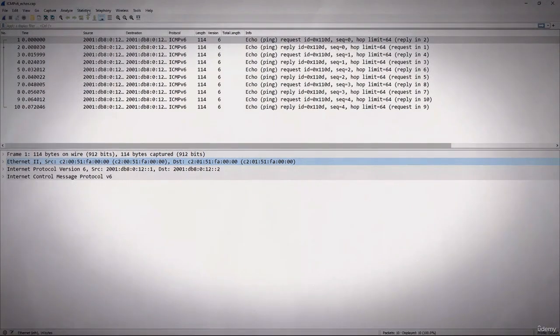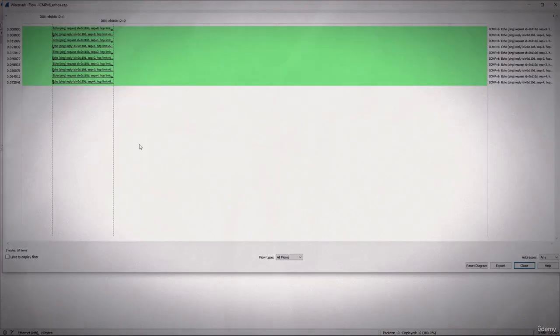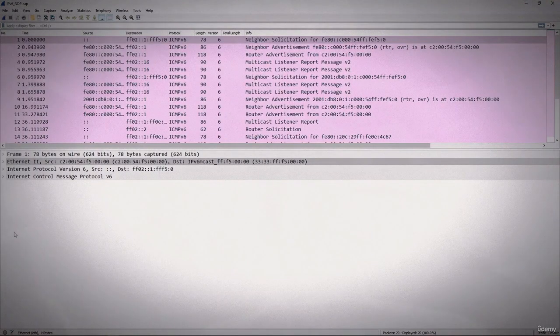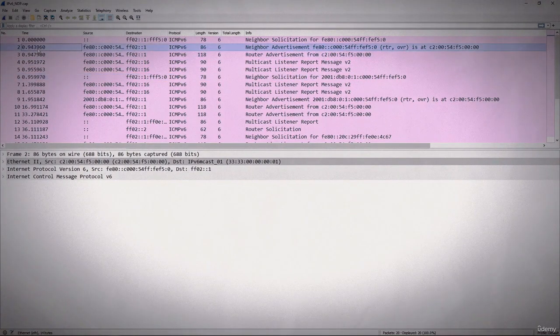Let's go to the statistics, and in flow graph you can open the flow graph and there you can see the test for reachability and with the request and the replies. And then you see the neighbor discovery protocol, and there's a lot of activity going on within this. We see the multicast listener report, neighbor solicitation and the neighbor advertisement.